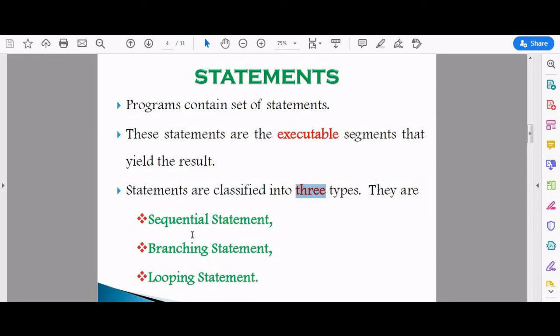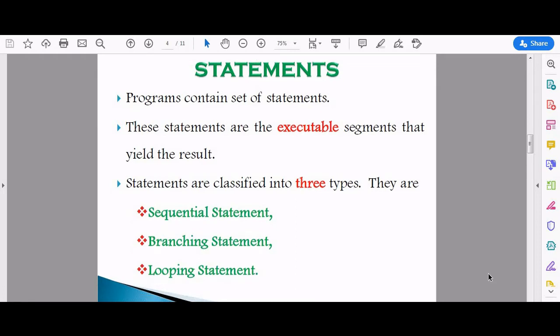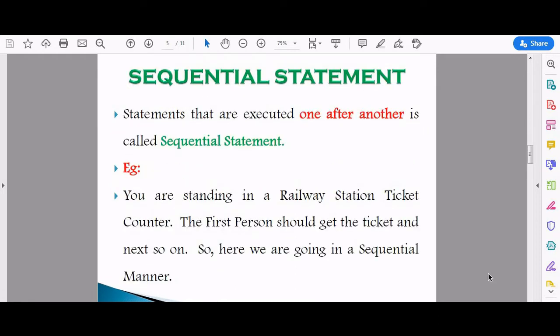What are they? Sequential statement, then branching statement, and the last one is looping statement. So now we are going to discuss the statements in a detailed manner. First one, sequential statement. Statements that are executed one after another are called sequential statements. So statements are going to execute one after another.